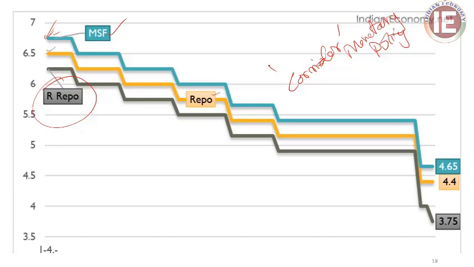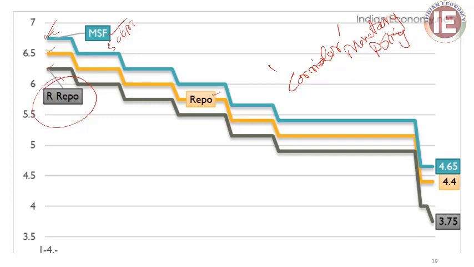Okay, and we can see that the reverse repo rate was 6.25%. So there was a gap of how much? 50 basis points. Okay, so the repo rate was 25 basis points higher than the reverse repo rate, and it is 25 basis points lower than the marginal standing facility rate.